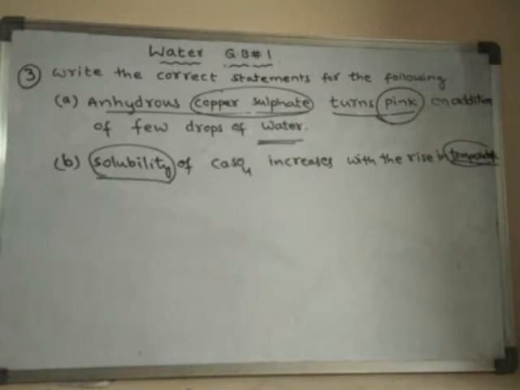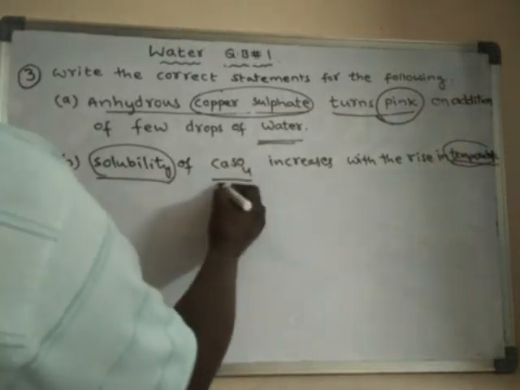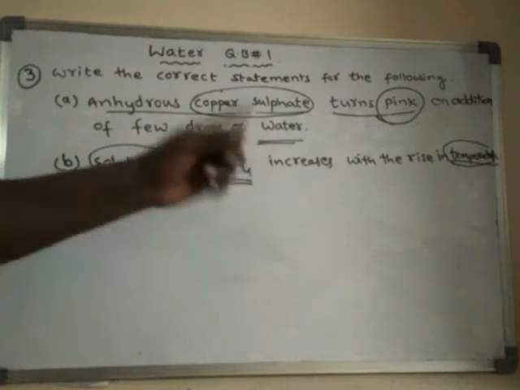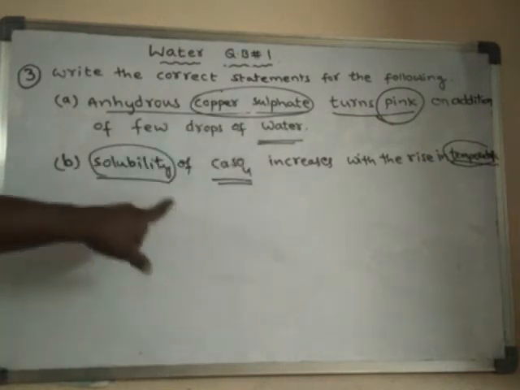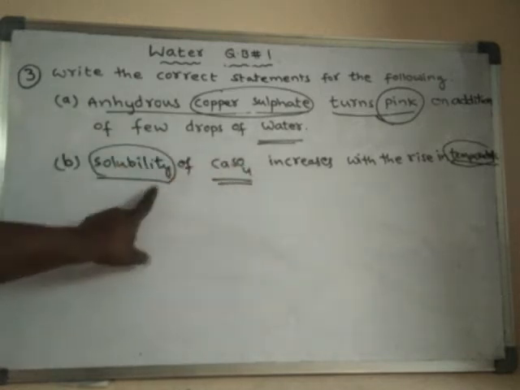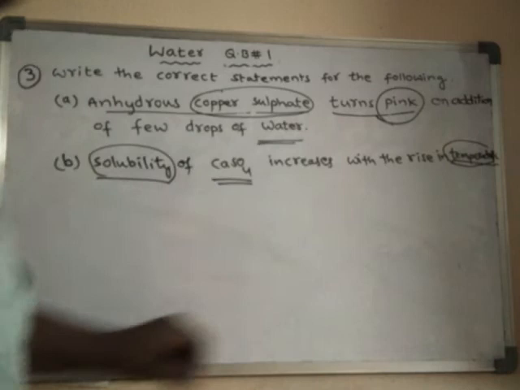When temperature is raised, the solubility of only very few substances is increased. Calcium sulfate solubility decreases when temperature is increased.